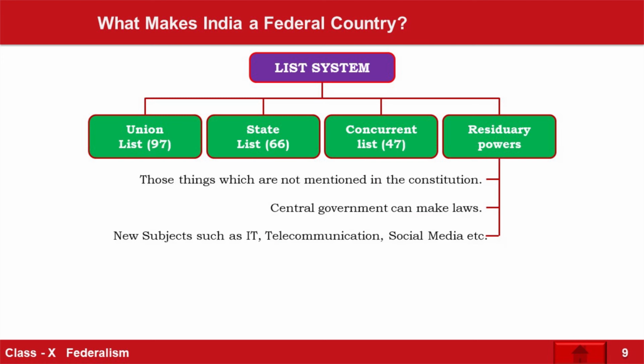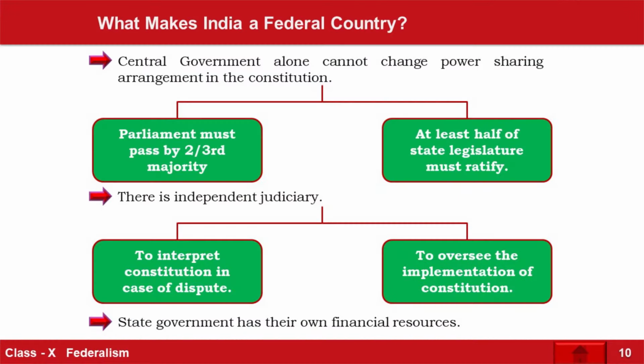So write down the next question. What makes India a federal country? By dividing the work under the state list, union list and concurrent list, India is called a federal country, correct? You can go through it step by step, slowly. You will have a better answer.